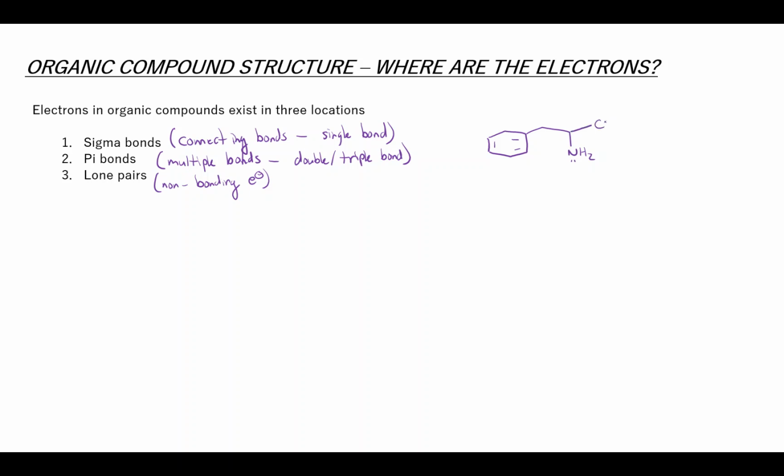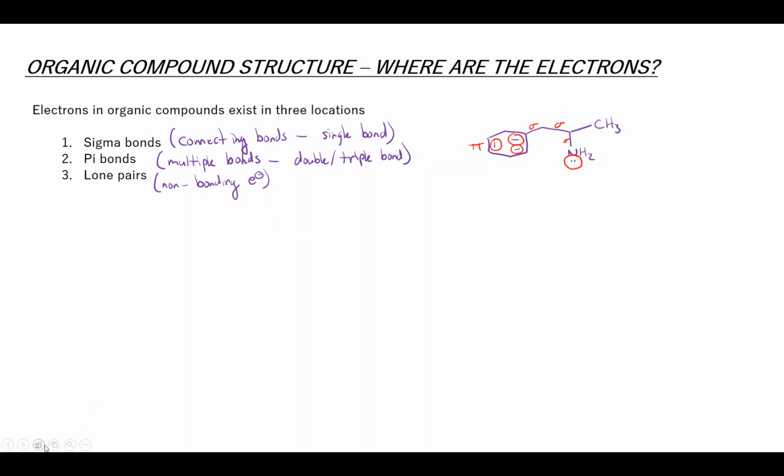Adderall has actually examples of all three types, right? We have a sigma bond. All of these carbon-carbon bonds are sigma bonds. Here, these single bonds, the carbon-nitrogen single bond that's there. We have lone pairs that are here, and we have pi bonds in the six-membered ring here as well. So these are all pi bonds, here, and here. And so a simple structure like this even still contains all three of those locations.